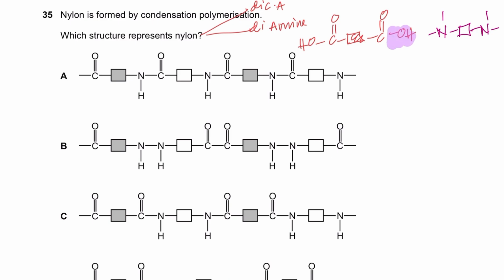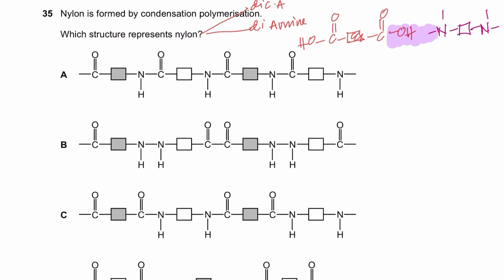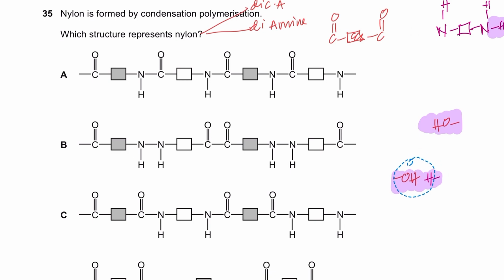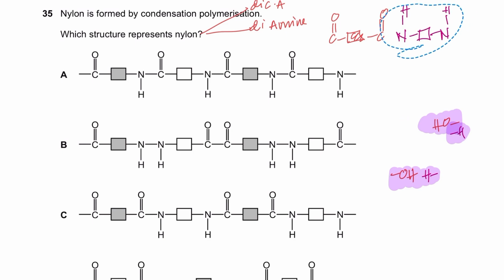So a water molecule is removed because it's a condensation process. These are hydrogens, right? That's the diamine group. And obviously the hydroxide, the OH is removed here and the H is removed here. So OH and H go to give you water, and this OH and H go to give you water, and you join these two together. My bad, join them together right here. This is joined, and these are my continuity bonds. So on one side of the box there should be two C double bonded to the O's, and on the other side of the box there should be two NH.